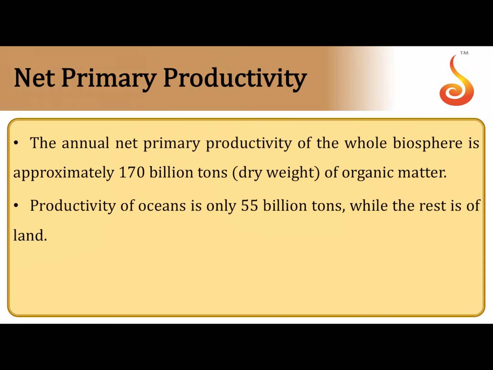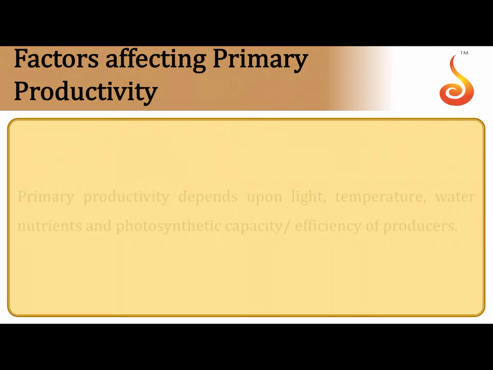What is net primary productivity? Some of the statistics here. The annual net primary productivity of the entire biosphere is a massive 170 billion tons of organic matter. Please remember, productivity is only in terms of organic matter because it is the major product of photosynthesis, isn't it? And even though oceans occupy much of the area on this planet, they only contribute about 55 billion tons of net annual primary productivity in comparison to that of land.